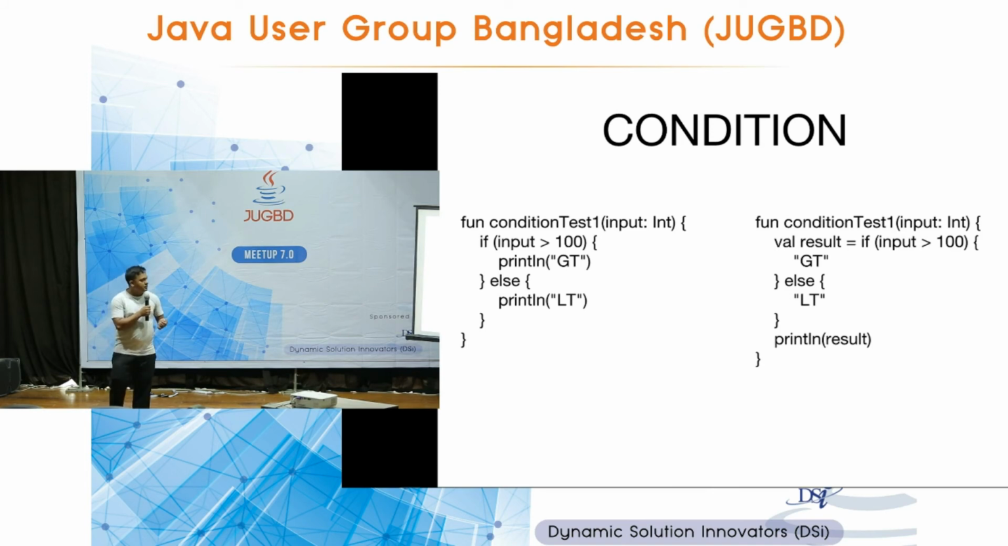Same as Java, but you can also use condition as an expression. Here, in the condition test, we are using val result equal to if input greater than 100, then GT will be the value of result, otherwise LT will be the value of result, and then you can do something with that result value.